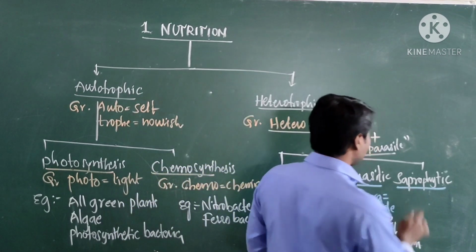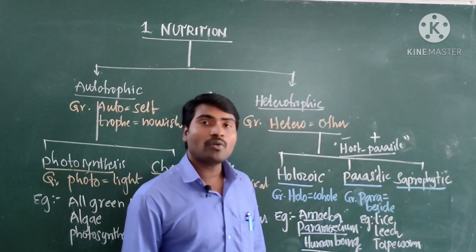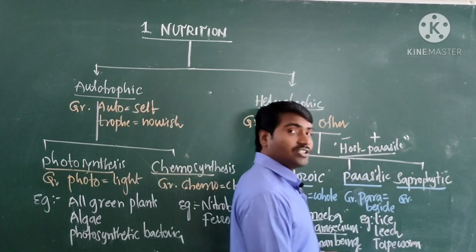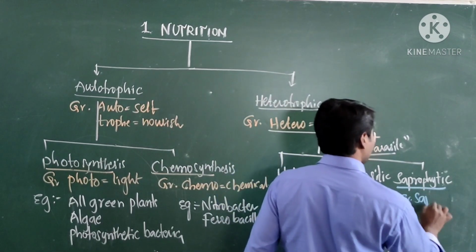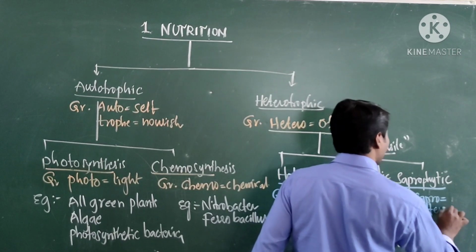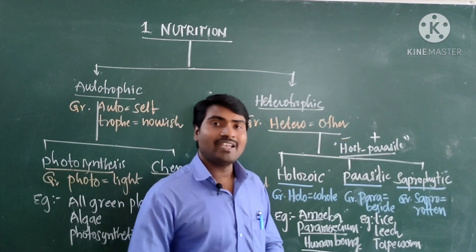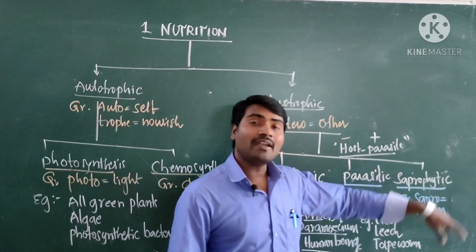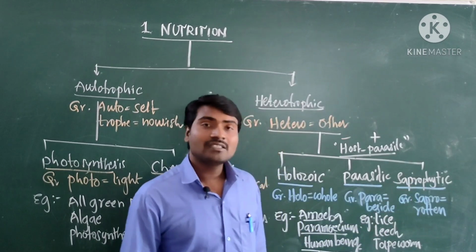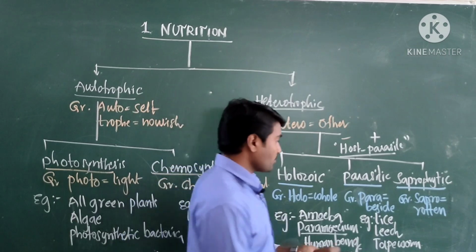Coming to the last category in heterotrophic nutrition: saprophytes. The word is derived from the Greek language. In Greek, sapros means rotten, decomposed, rotten food materials. Which organisms depend on rotten food materials? Such a type of nutrition is known as saprophytic nutrition, and the organisms are called saprophytes.